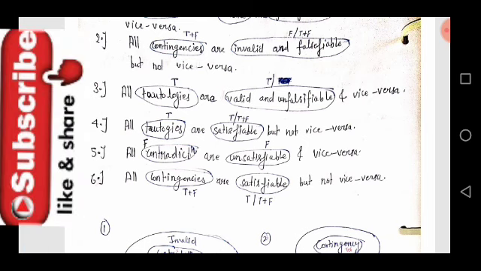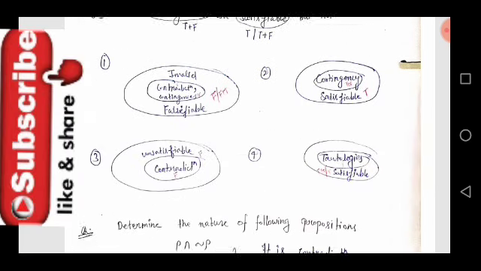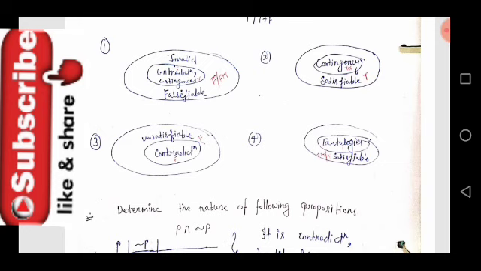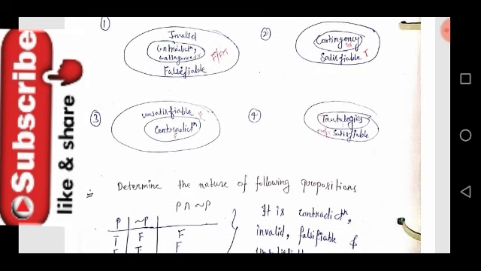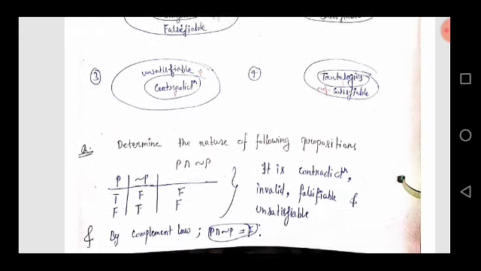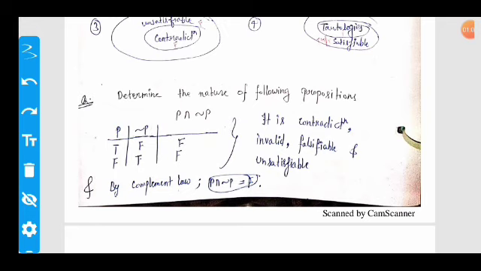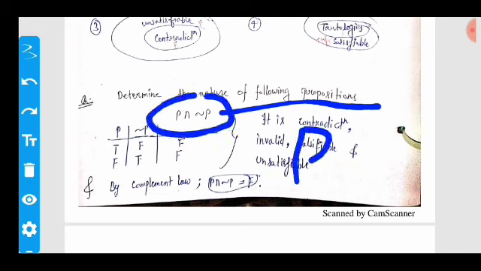Now comes the Venn diagram. Here is the Venn diagram of all types based on the above points. Now let's determine the nature of the following propositions. Here the proposition is given as P